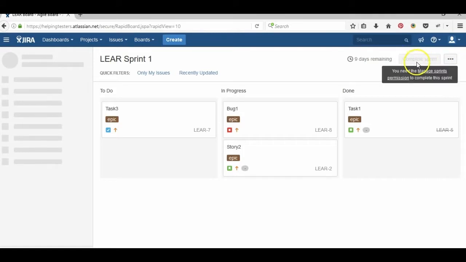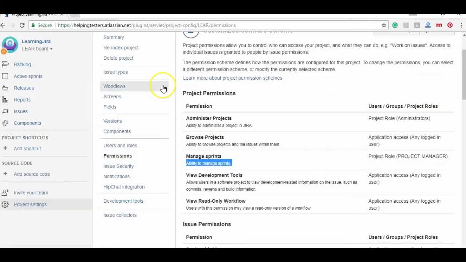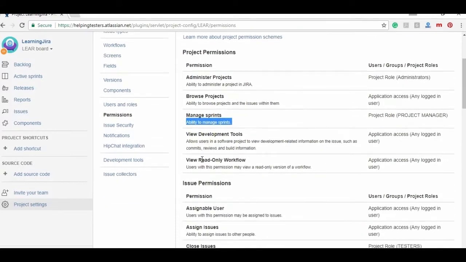Close sprint, yes, it is disabled because I am not the manager, so that's why it is showing me disabled.